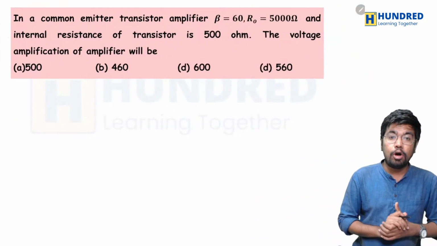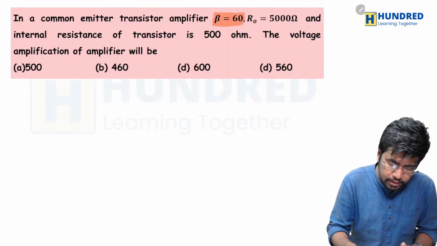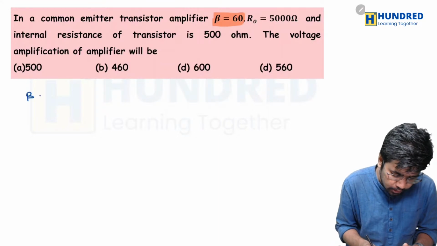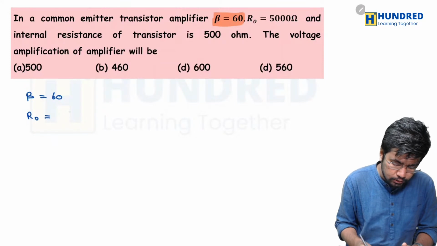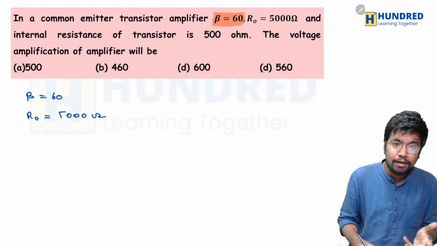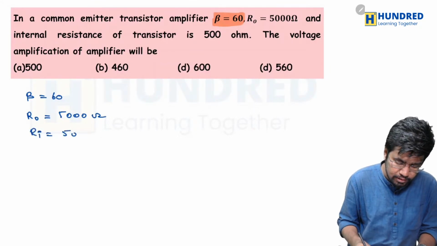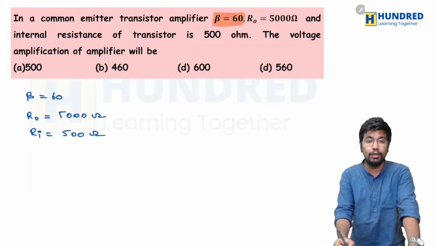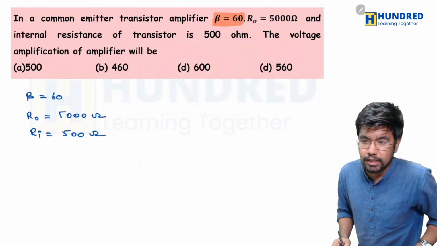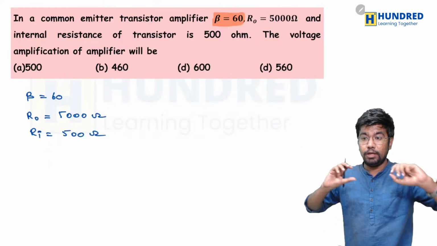So now, in a common emitter transistor amplifier, the value of beta is equal to 60. Okay, that's good, they have given it directly. And the value of R naught is equal to 5000 ohms, and the internal resistance of the transistor is 500 ohms. So the voltage amplification of the amplifier will be, okay, so they are asking us to find the voltage amplification of the amplifier.